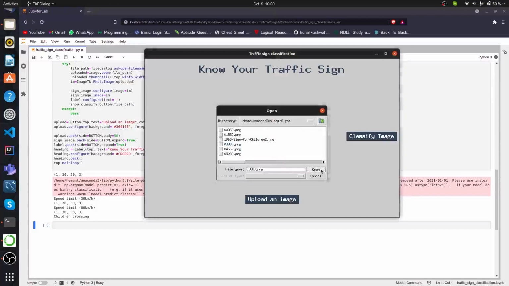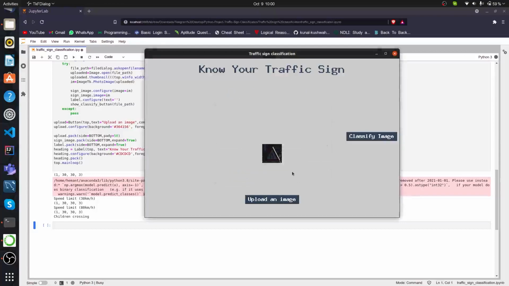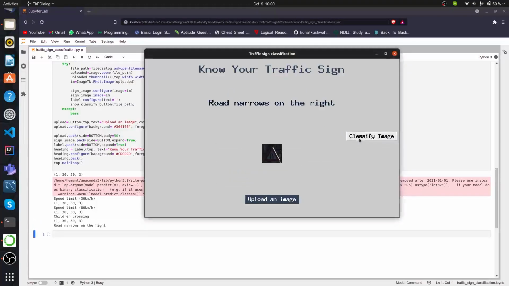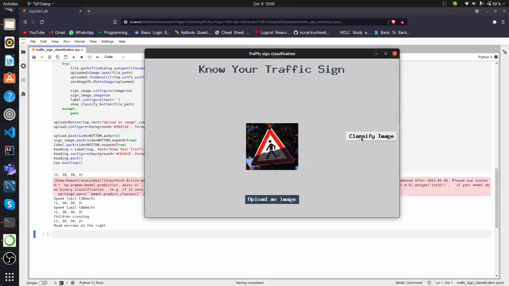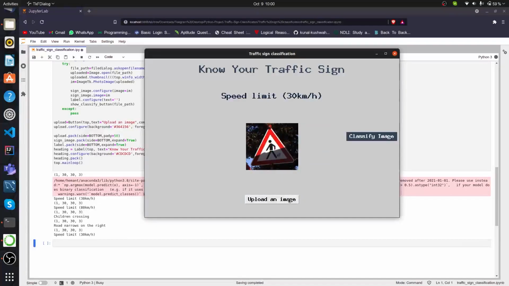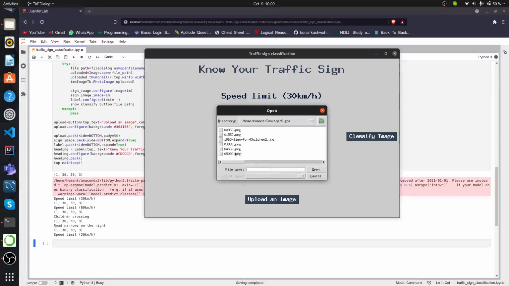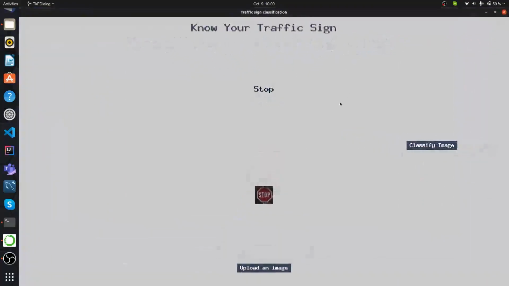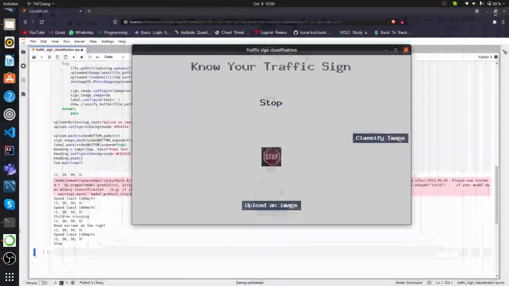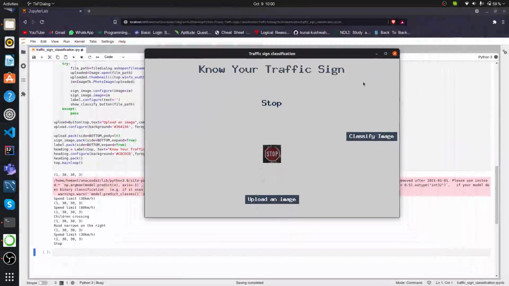For sure, this image is a little hard to identify. Let's see what it does. Road arrows on the right, that's correct too. And this is a difficult one, so it's showing an error on this part because the model is 98% correct, so there might be some errors. Let's check the last one. Yes, it stopped. So as you can see, the model is working perfectly fine barring some images. It has some problems. I mean, it's a 98% correct model.